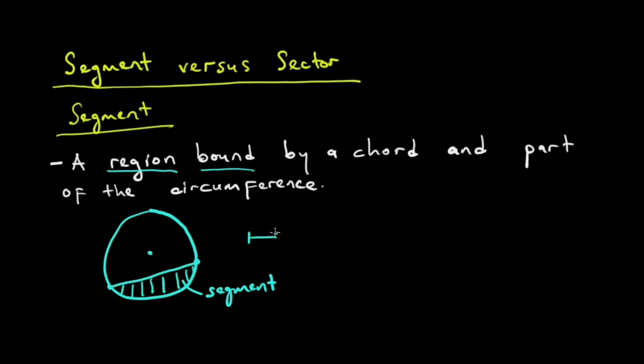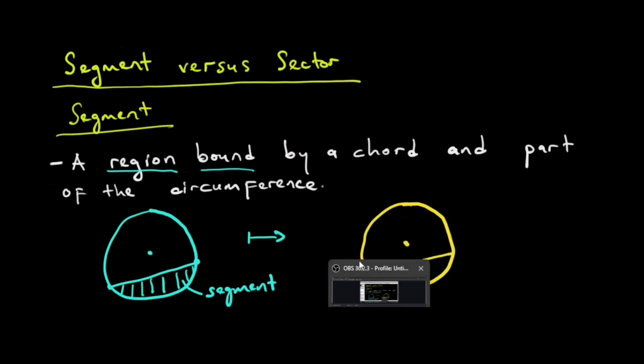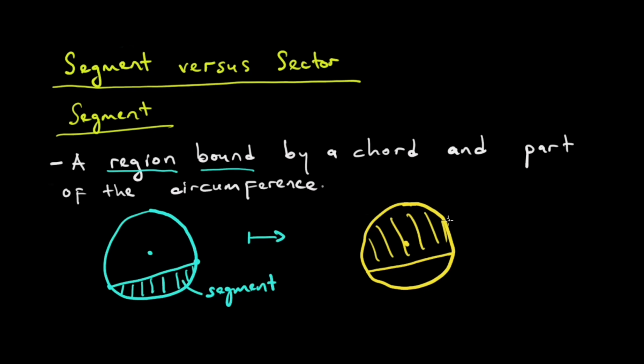But kana tiri inquisitive, we can also ask kuti, but kana tine this line, anditi, then this is the center. I'm trying to reproduce this circle. Then we have this chord, and how about this one? How about this? Haisi segment here ishe, because it could satisfy the definition of a segment. This is also a region which is bound by this chord AB, let us call this chord AB, and part of the circumference. This will be the part of the circumference. So this also is going to be a segment.